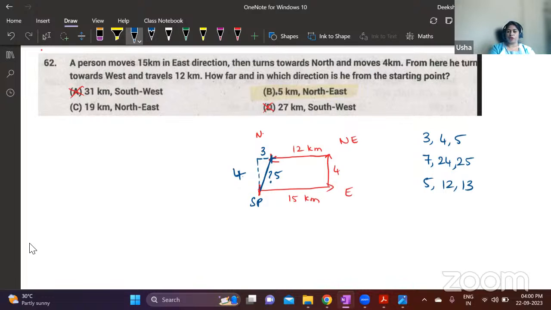So here you have 3 and 4, so you know that the hypotenuse is going to be 5. Any multiples of this will also form a right angle triangle. That is, you have 3, 4, 5. Multiply by 2 and you get 6, 8, 10. This is also a Pythagorean triplet: 6 and 8 are the two sides, and 10 is the hypotenuse. So make a note of this: 3, 4, 5; 7, 24, 25; 5, 12, 13. If any of these values are there, you know the third value without using the Pythagorean formula. Everyone understood this?